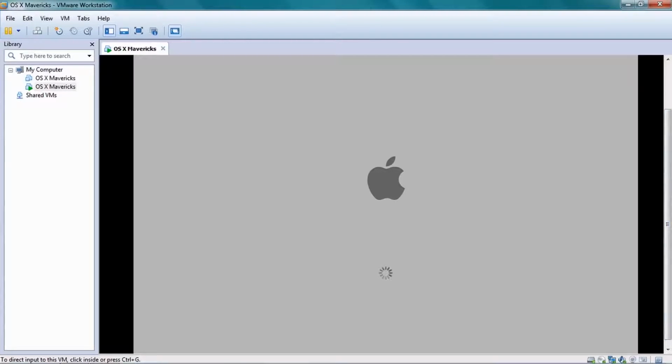So now as you can see over here, the Mac OS is getting loaded up, and since this is our first time that we are loading the Mac OS, it would take probably around 5 to 10 minutes for the whole process to get completed. So just wait till it gets completed.